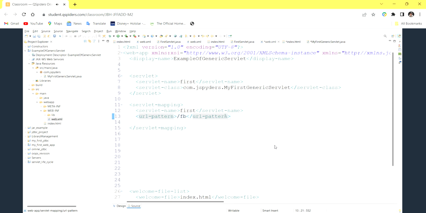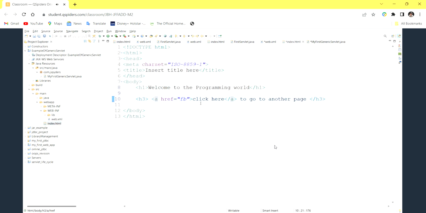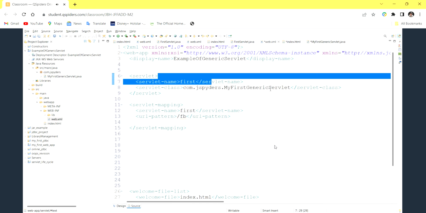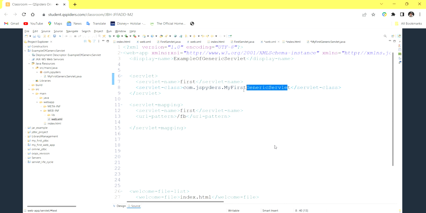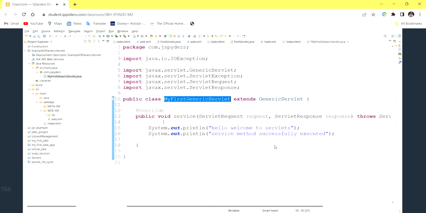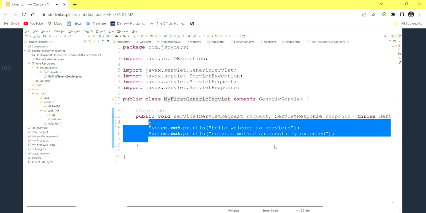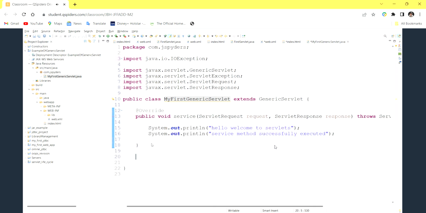When the user clicks on the FB link, where should it go? It will come to the first servlet. Go to my first generic servlet service method. These are the printing statements. Right. So now can I override the init method here?